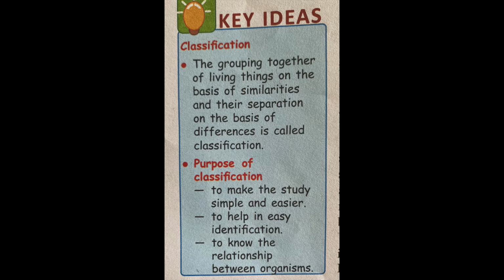Now the purpose of this classification was that it made studying animals and plants easier, and we could identify them easily and know the relationship between the organisms. Then the basic unit, the lowest category of classification, was species. The species is the basic unit where you can make out the difference between different organisms.